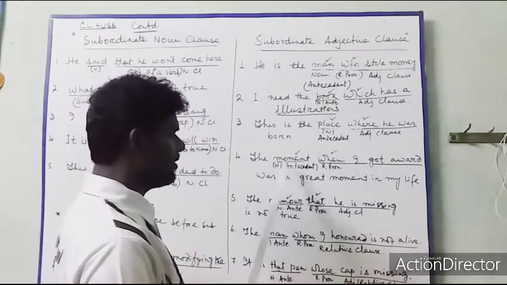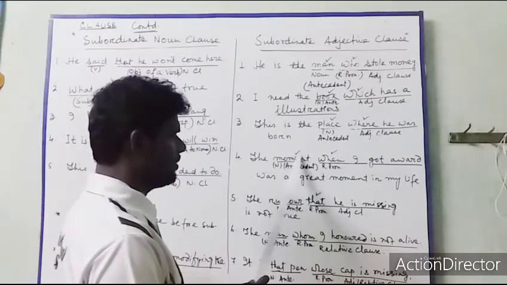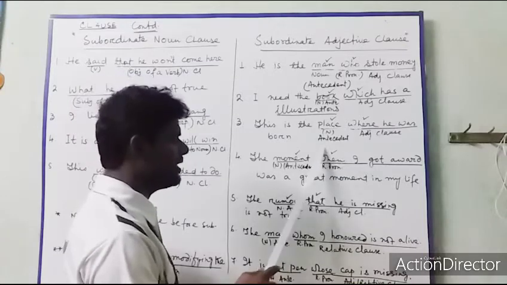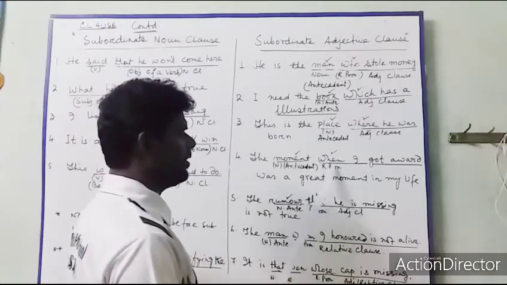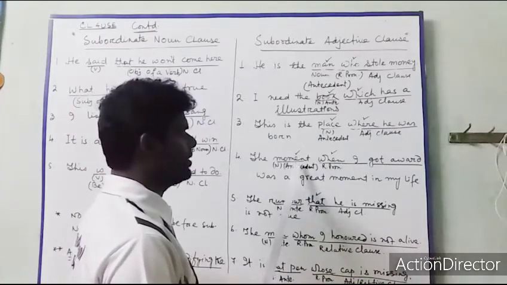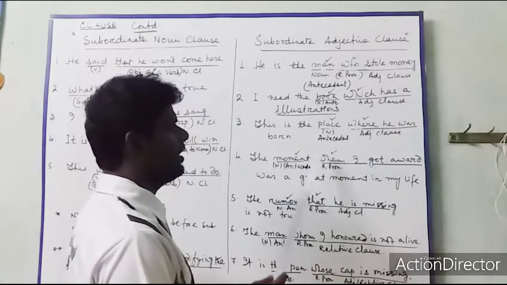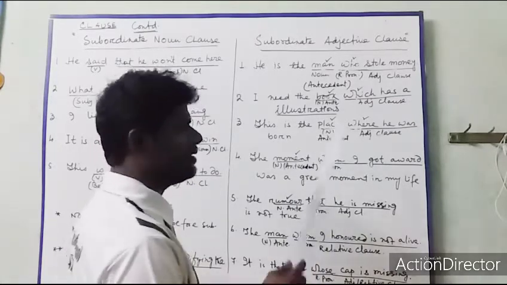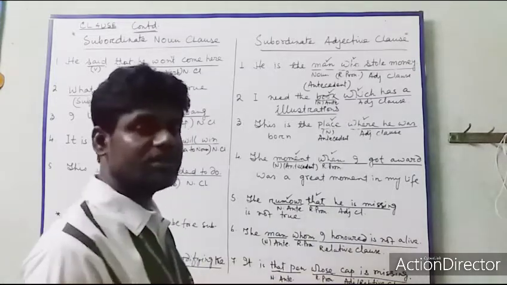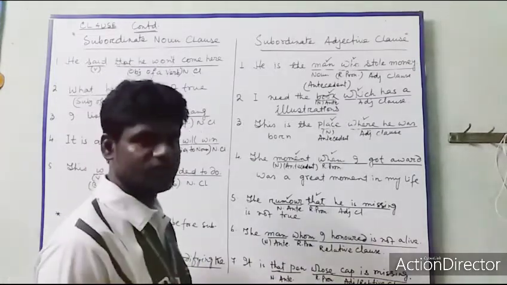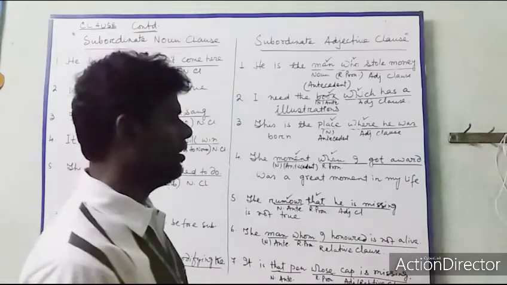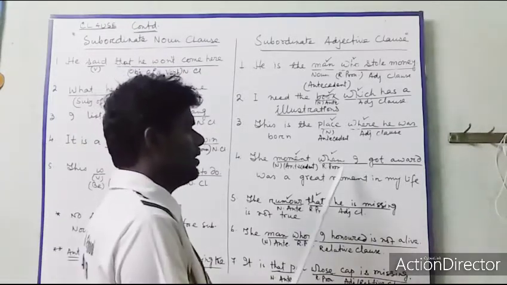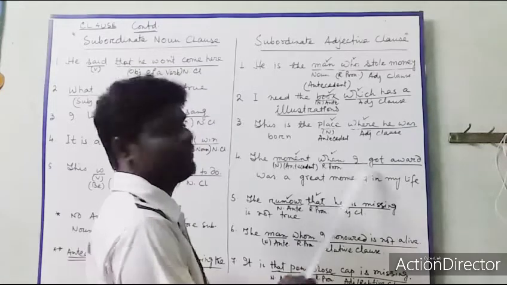So here is the noun or pronoun. Here is the noun, moment. This is the antecedent and this is the relative adverb. The relative adverb tells the moment. Moment and when are the same thing. And this is starting with a relative adverb. So this is the relative what? Relative clause or adjective clause. We cannot say relative adverb clause.